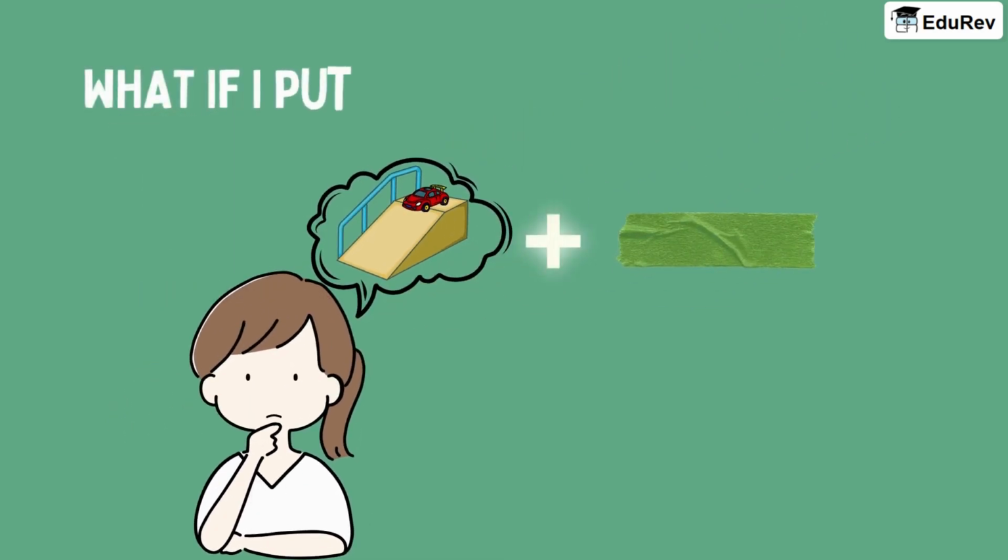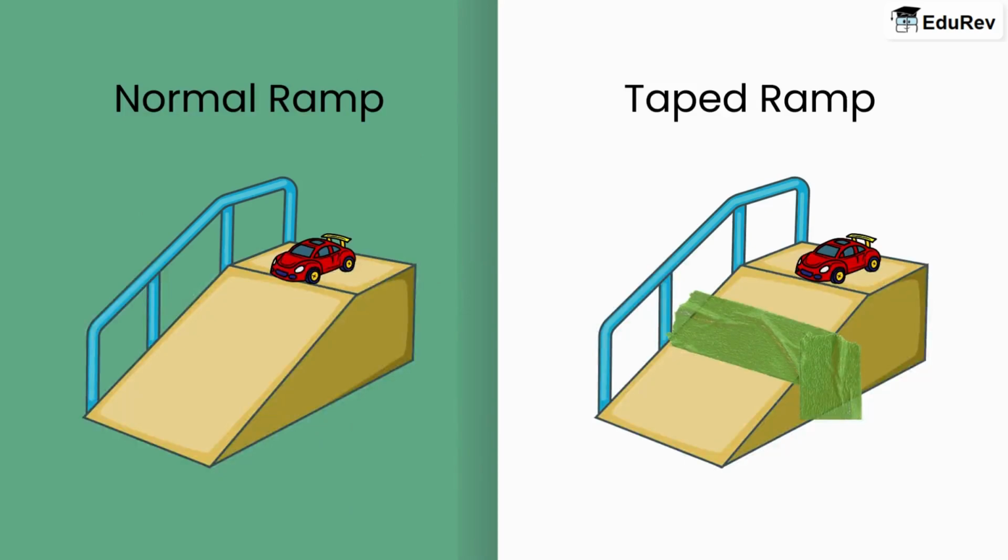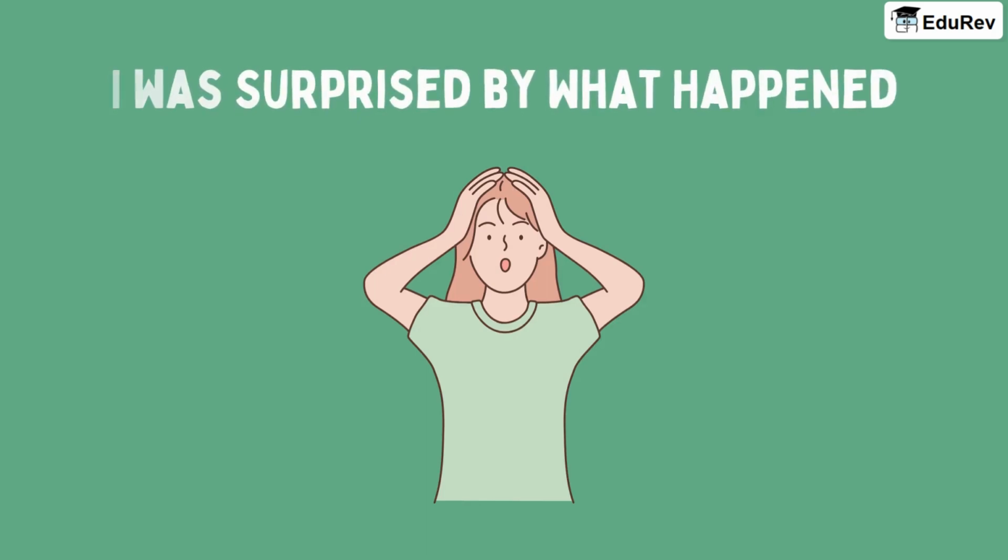But here is the twist. I put a tape on the sloping surface of the ramp. I thought it would be fun to see how far my cars could go after they went down the ramp. But I was surprised by what happened.